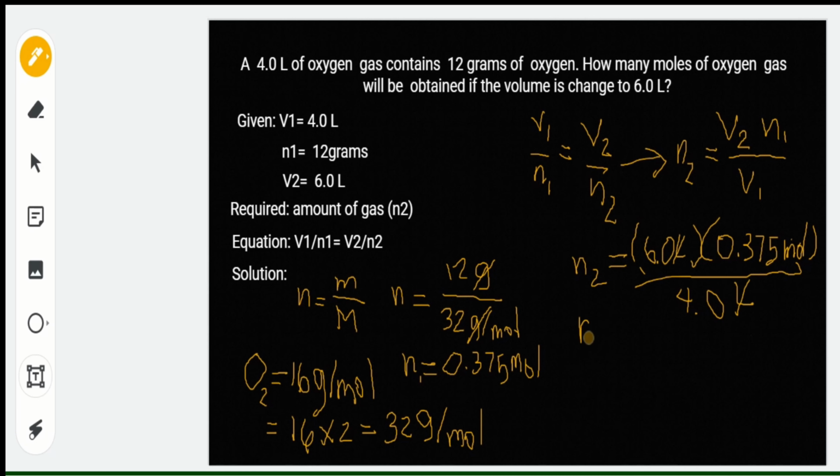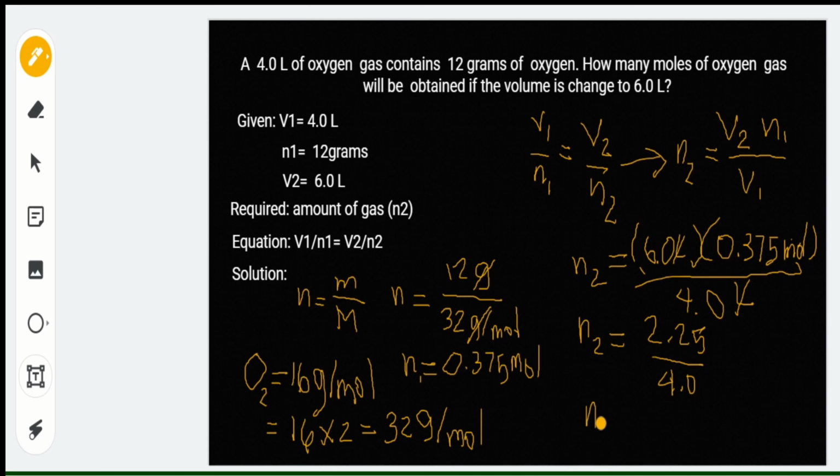So, N sub 2, our final amount of gas, let's multiply first 6.0 times 0.375 moles, that is equal to 2.25, and let's divide it sa 4.0.